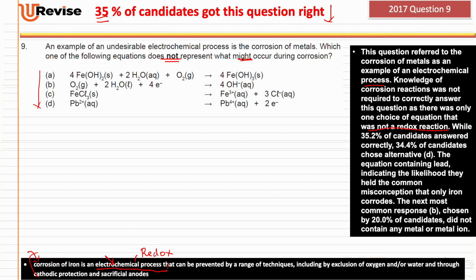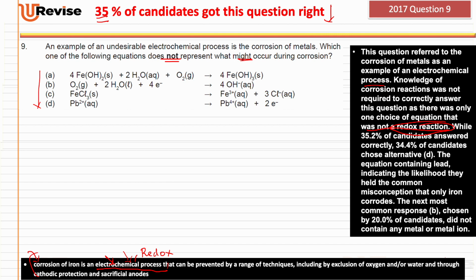So there was only one choice here that was not a redox reaction, because it says corrosion of iron is an electrochemical process. So yes, it's an electrochemical process. It means it must involve redox reaction. So if there's a process that doesn't undergo redox, that is the process we are looking for.